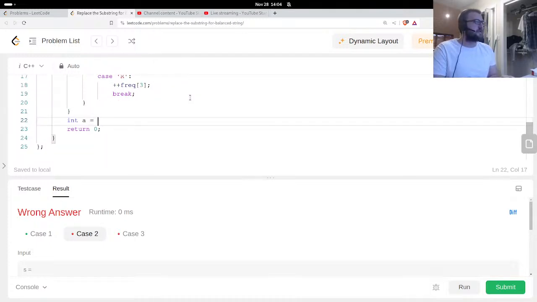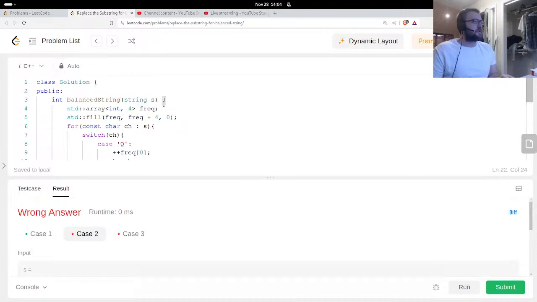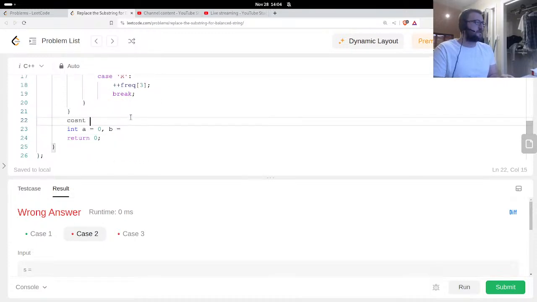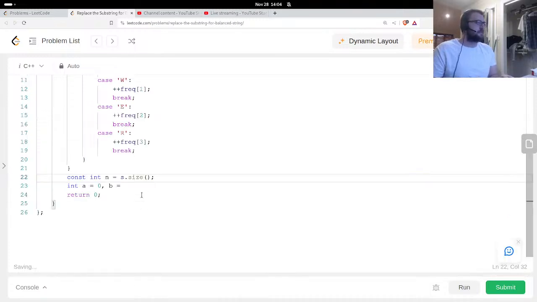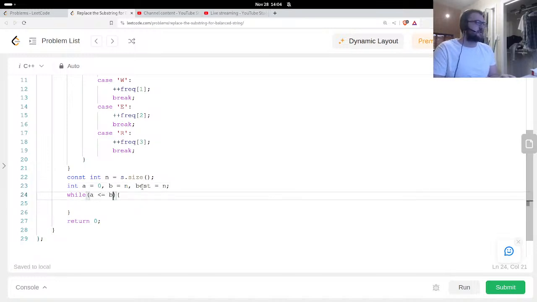So a is 0. b is going to be size, const int n is s.size. And we just say it could be n. We'll say while, and I think I have a best, which is really the smallest value, equals n. a is less than or equal to b. I'm going to return best.